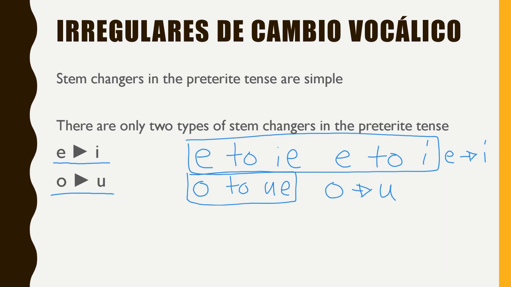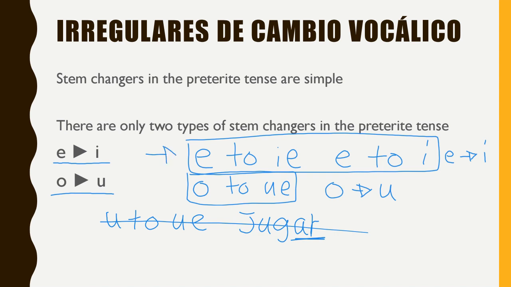And then you might be wondering about that fourth category, right? The U to UE. But if you will remember, there's only one verb that fits into that category, which is jugar. And jugar happens to be a verb that ends in an AR. And AR verbs aren't stem changers in the preterite tense. So we just completely wipe out that last category. So we condense two categories. We make one of the categories simpler, and then we just completely get rid of the other category.